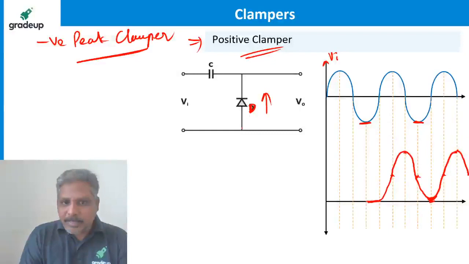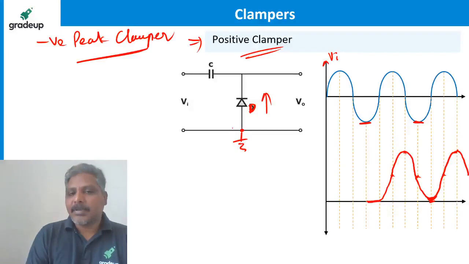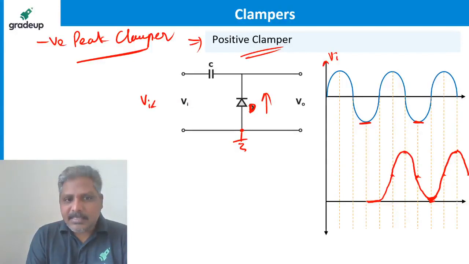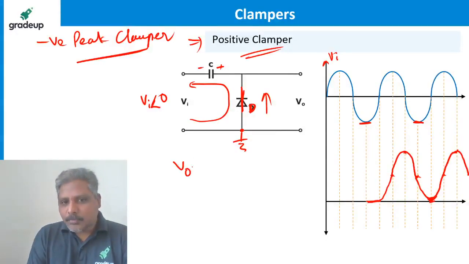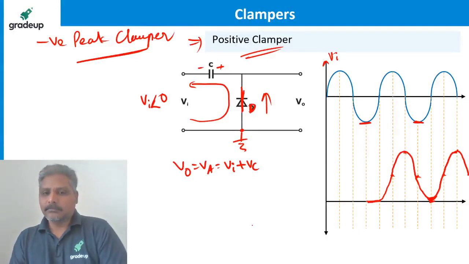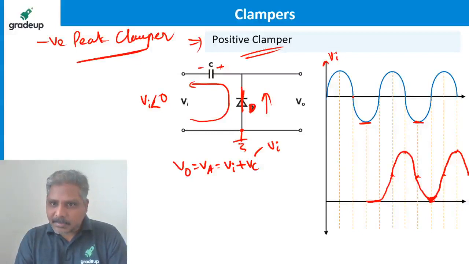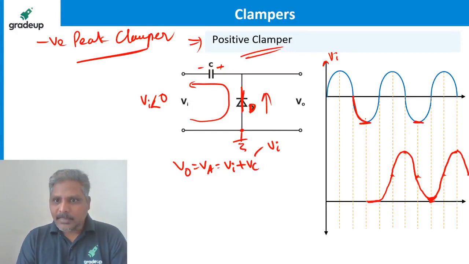Why is it clamped to zero level? Because the anode is connected to zero. If you want the explanation also, you can do that. You know, the same explanation I can give. You take it as an exercise. If Vi is less than zero, then the diode becomes forward biased initially. When the diode is forward biased, the capacitor is charging like this. Then the output voltage, which is nothing but the anode voltage, is Vi plus Vc. Vc is going to be equal to Vi during this part. So the capacitor voltage keeps increasing towards minus Vm like this till pi by 2 radians. Diode is forward biased.